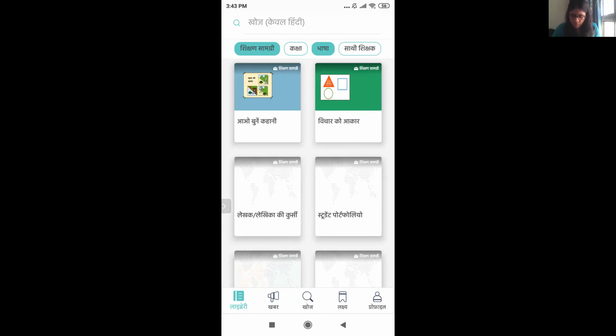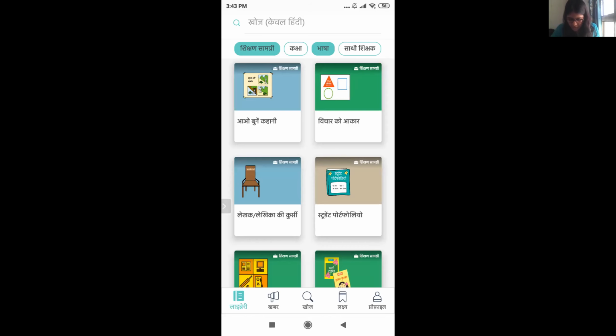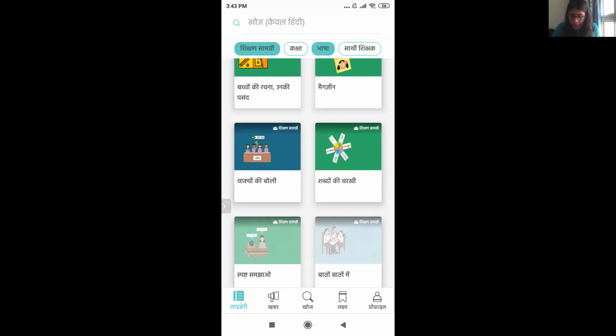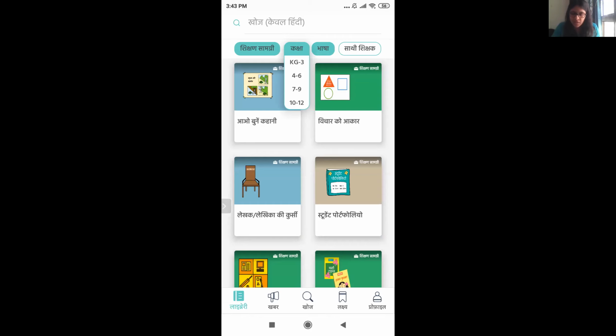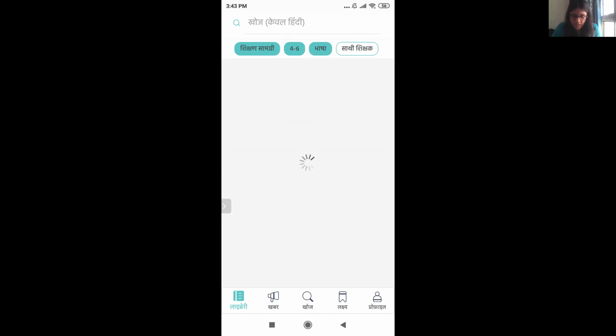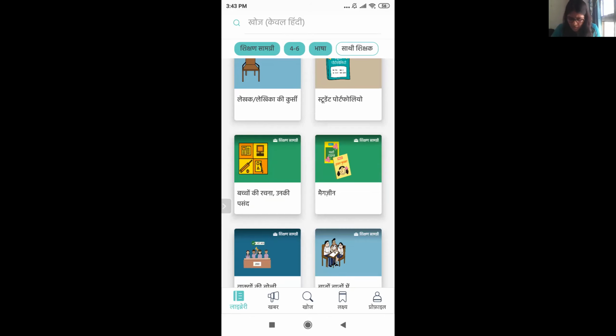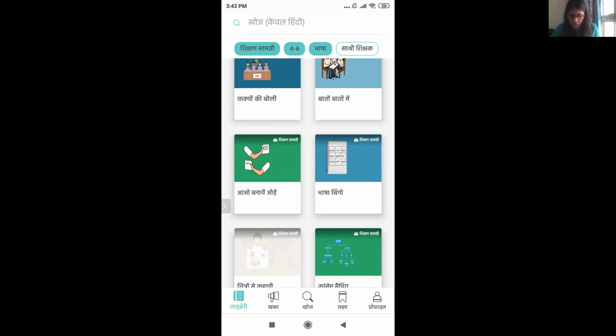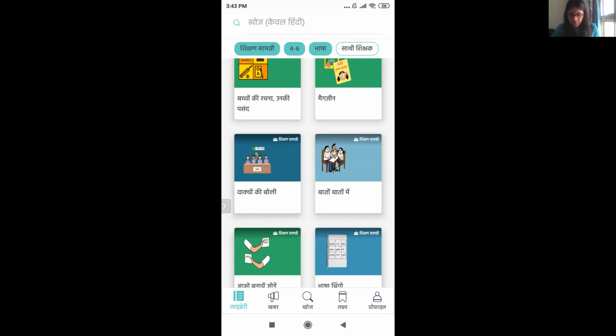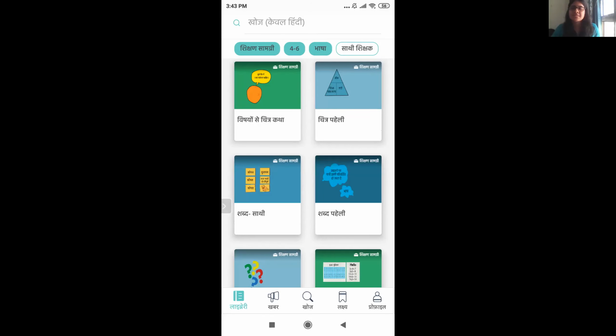Now, over here, I can see different kinds of resources. If you already know the class that you're looking for, for example, if you're looking for content for a 5th grade, I'll select 4 to 6, or if I'm looking for a 4th grader or 6th grader. And over here, you might be able to find things which are relevant for your Hindi grammar. Yes.